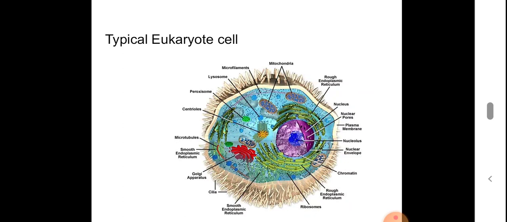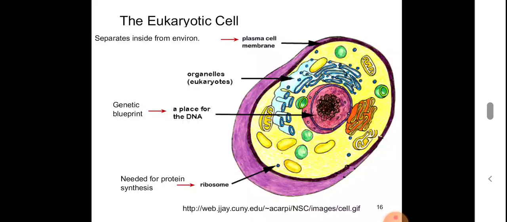Look at the difference. It is very different from the bacterial cell we saw earlier. You can see different membrane bound organelles inside the eukaryotic cell. This is another structure of the eukaryotic cell. Here you can see the nucleus, the plasma membrane. This is an animal cell. If we are discussing a plant cell, we can also see the cell wall.